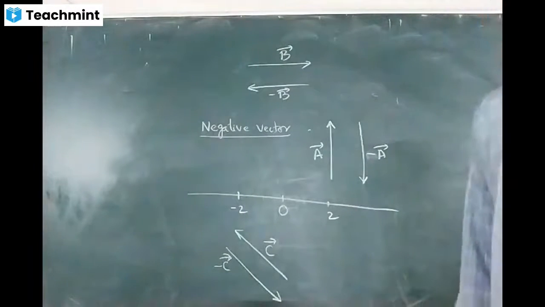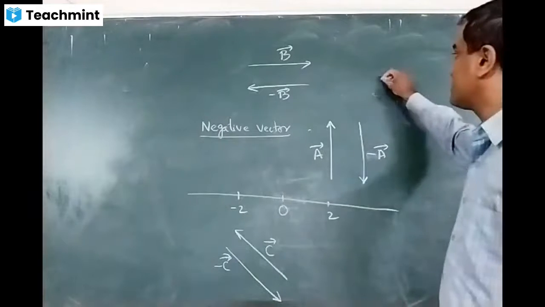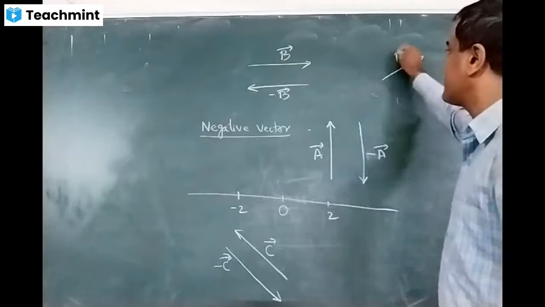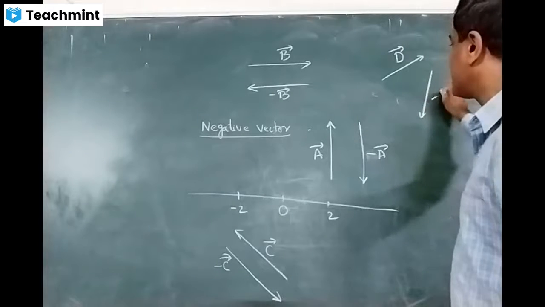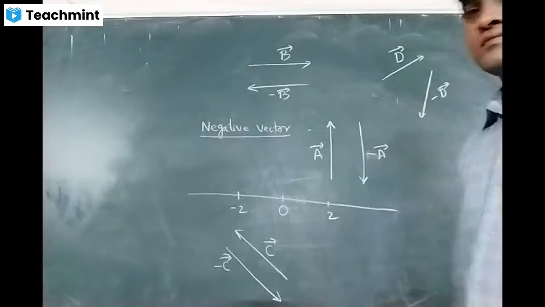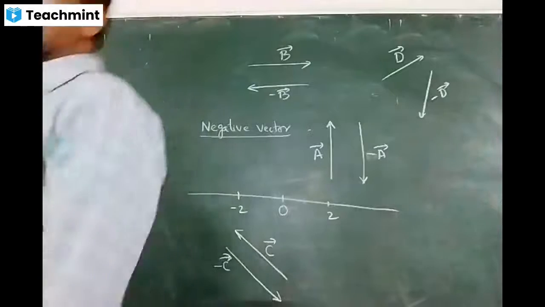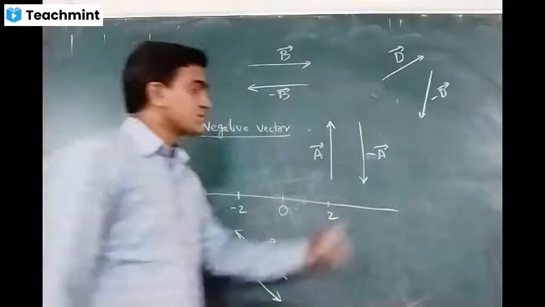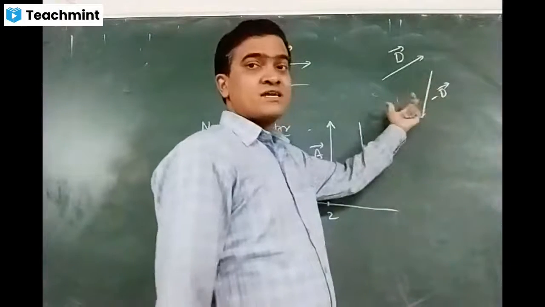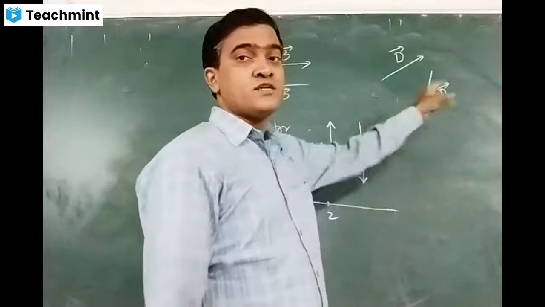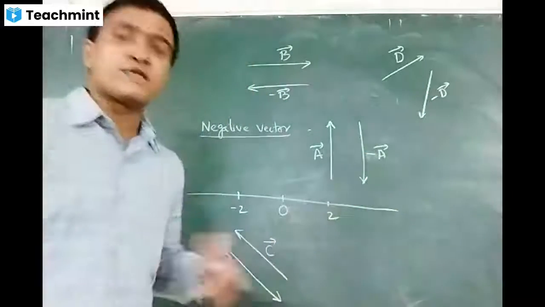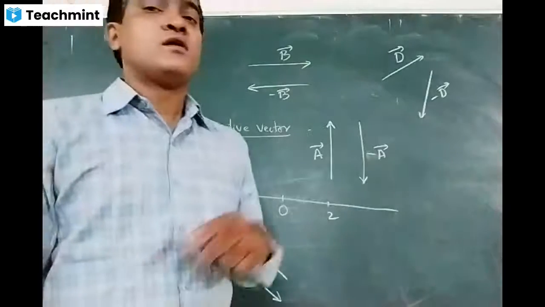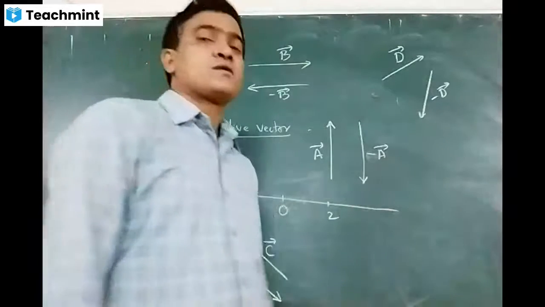I cannot do it like this. If I take this as a D vector, I cannot put this one as minus D vector with the same magnitude. Minus D vector should be exactly opposite to the direction of the given vector. The direction of a negative vector should always be opposite to the direction of the given vector.